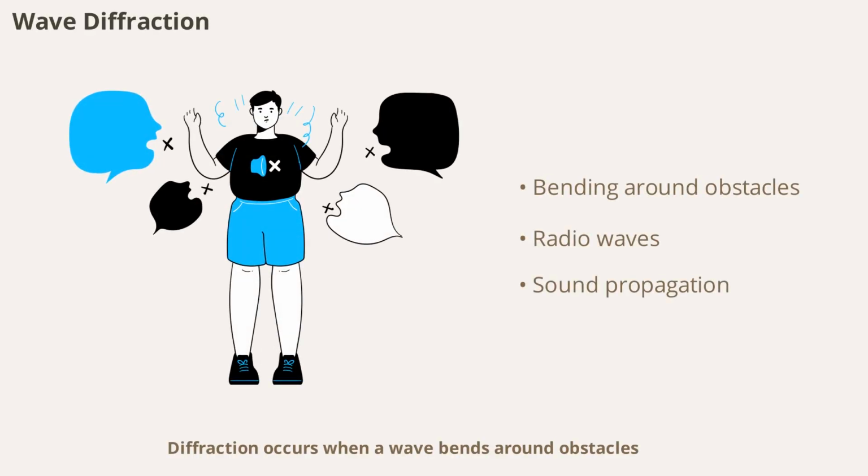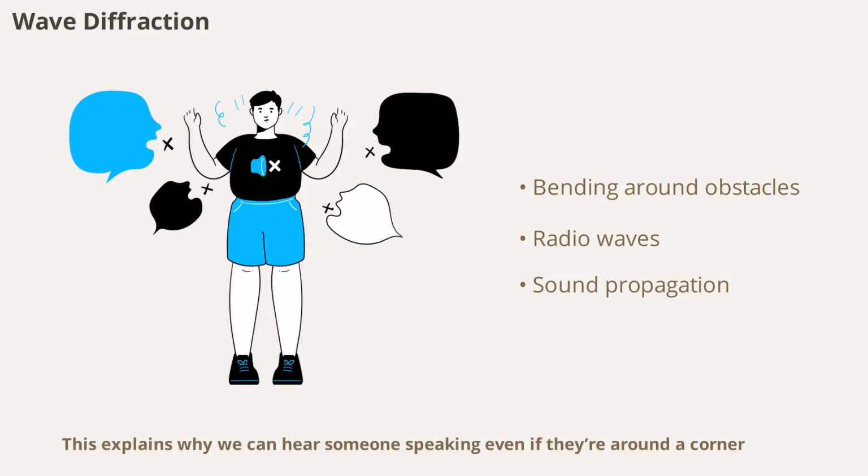Diffraction occurs when a wave bends around obstacles or spreads out after passing through a narrow opening. This explains why we can hear someone speaking even if they're around a corner. Diffraction is important in understanding how waves propagate and is used in technologies like loudspeakers and radio transmission.